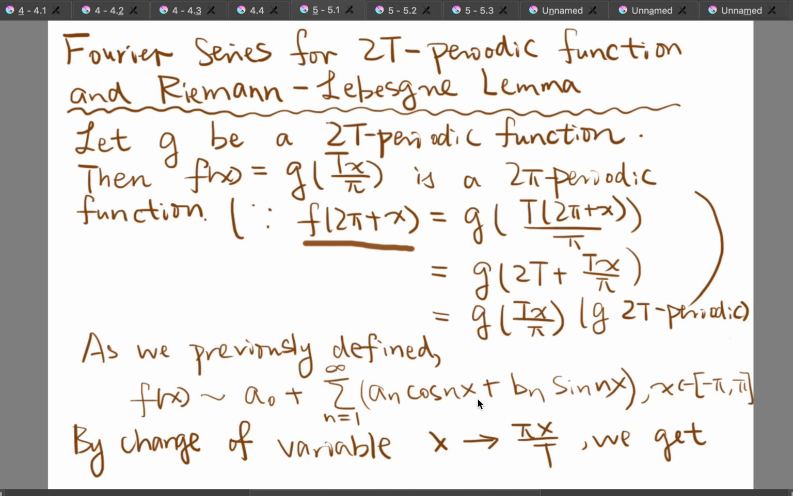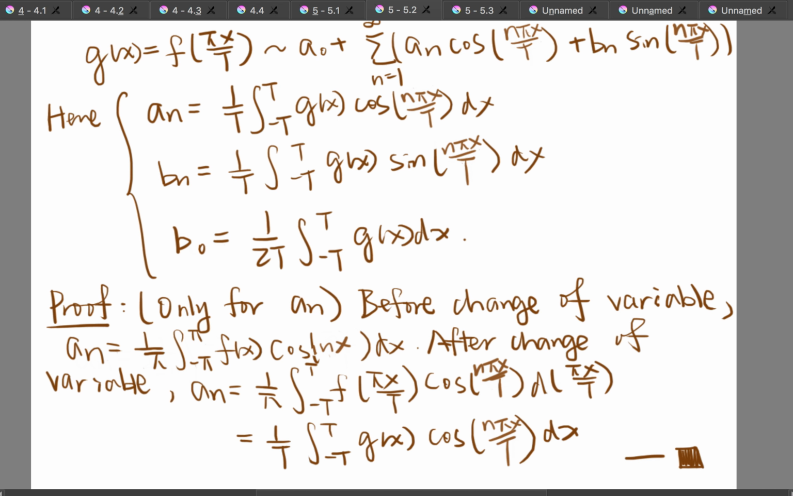And how can we recover the Fourier series for g? Well, we see that f(pi x/t) is equal to g(x), so we can simply do a change of variable and replace x by pi x/t. So we get that g(x) is equal to f(pi x/t), where we can replace the x in the Fourier series of f here. And therefore we get that the coefficient here should be equal to the following form after the change of variable.